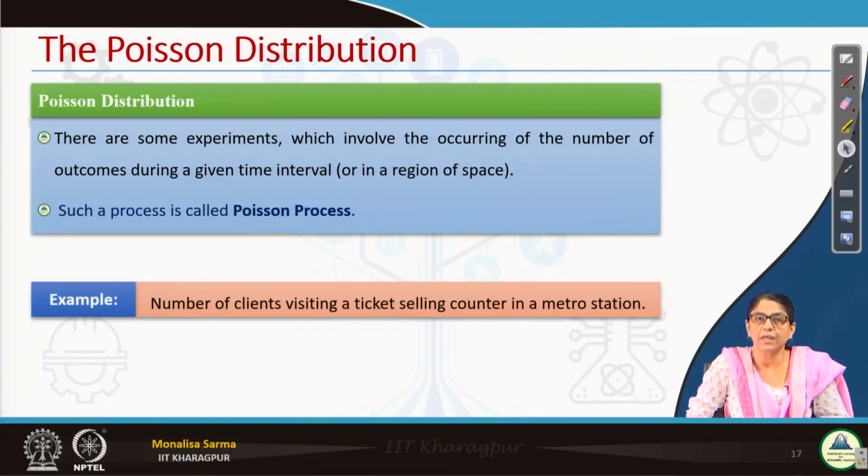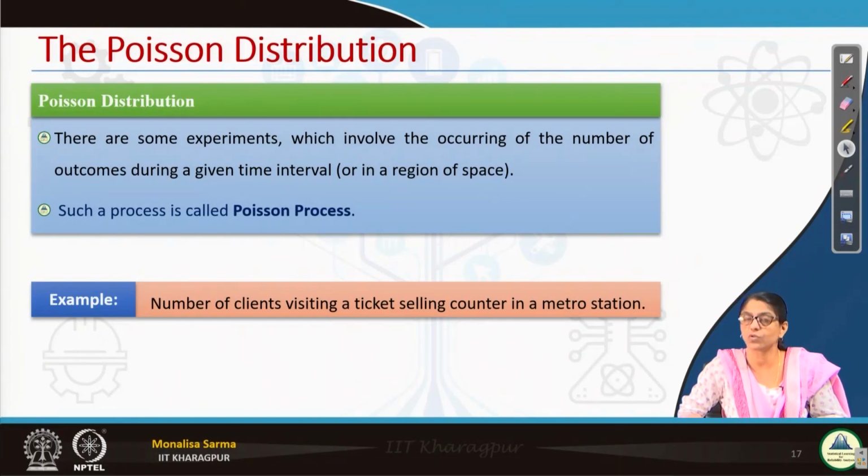For example, the number of clients visiting a ticket selling counter in a metro station, as I already mentioned. Another example is the number of calls coming to a call center at a particular time, which is also a Poisson distribution. But for people arriving in the queue for a ticket counter, during early morning or peak time it varies, isn't it?